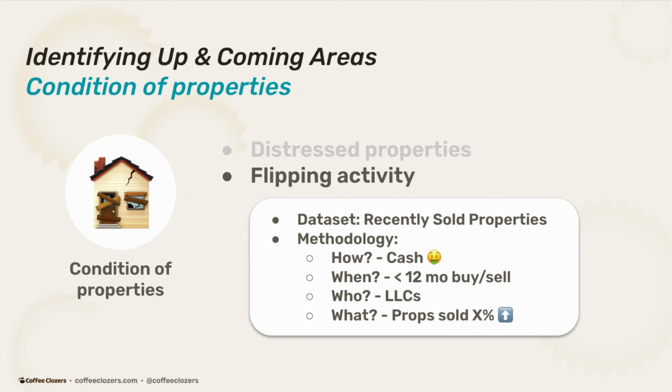And we have these flippers that come in, and there's usually four methods here. They pay in cash, they buy and they flip within 12 months, usually because that's how the hard money loans work. They usually buy through an LLC, and they should at least sell the properties for a higher price than they bought it. So by looking at these factors, we can see the flipping activity for a given area.